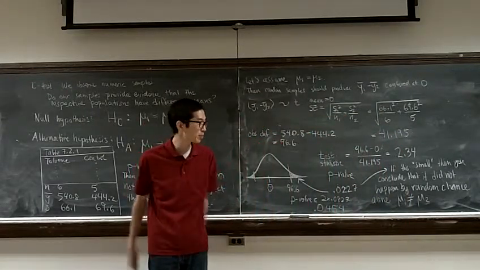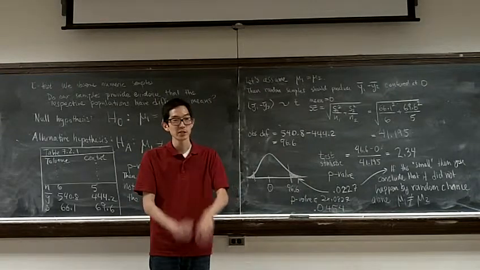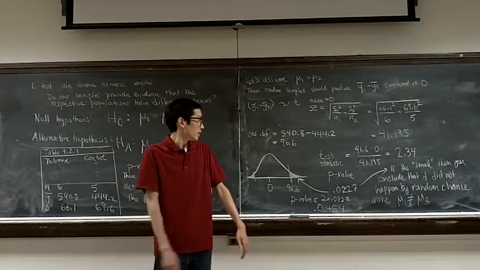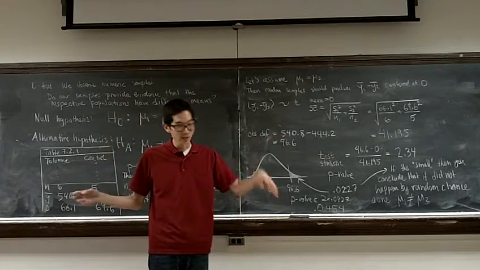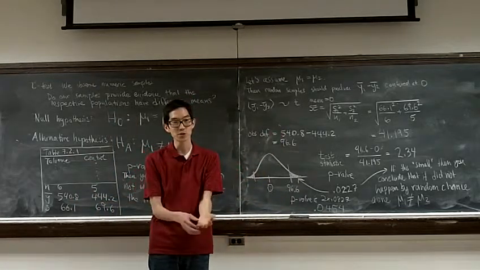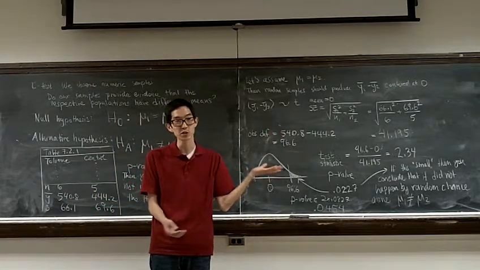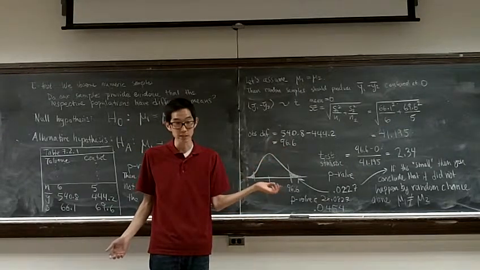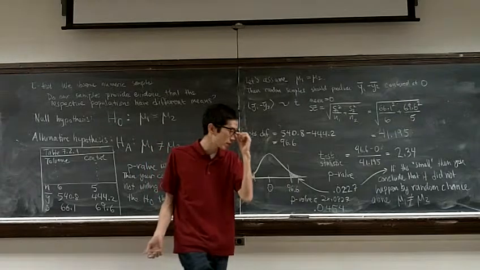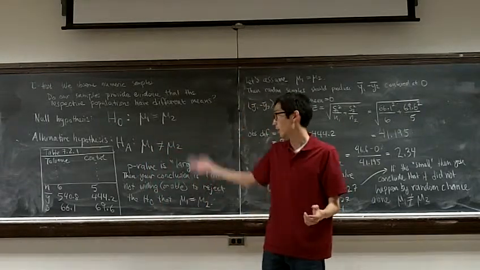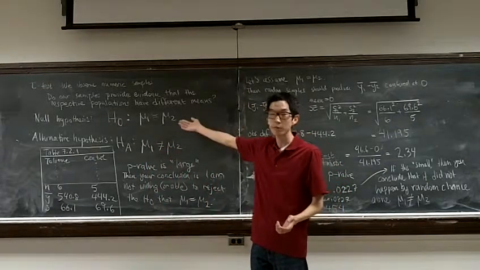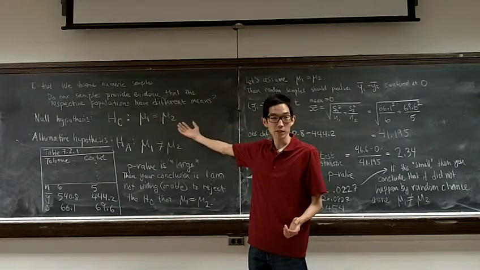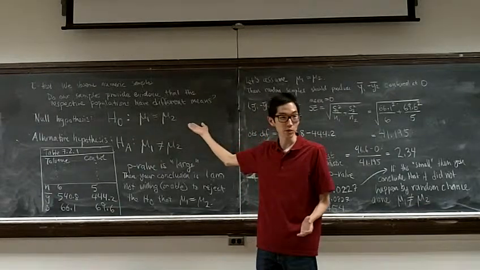Yes, if our p-value is large, it turns out that if we assume the null hypothesis is true, we would observe differences of 96.6 45% of the time. If that's the case, then I cannot reject the possibility that mu1 is equal to mu2.